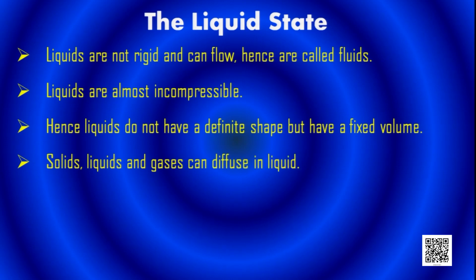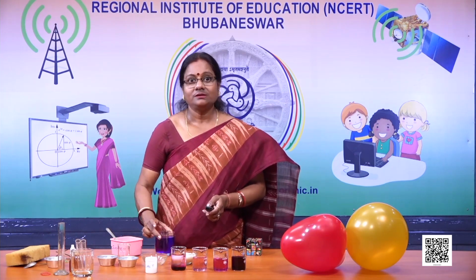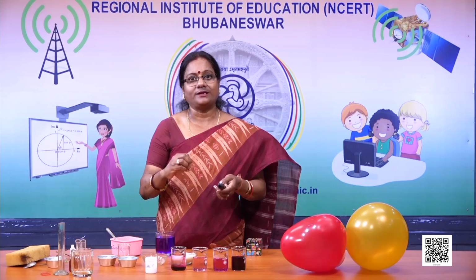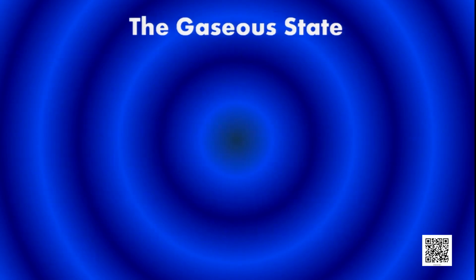Solid, liquid and gases can diffuse in liquid. I have shown you. We have diffused potassium permanganate in liquid. We have diffused ink in liquid. They can diffuse easily. Even the rate of diffusion is more in liquid as compared to solid, because in liquids the arrangement of particles is not that closely arranged as in solid. They're a bit loosely arranged. Particles in liquid have more space between themselves as compared to solid.